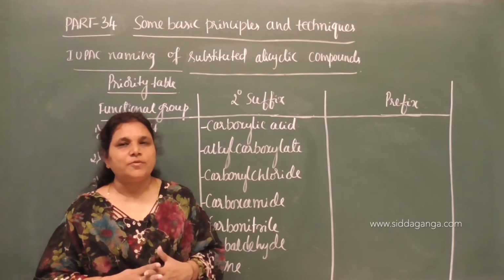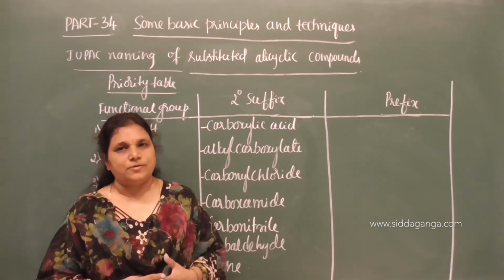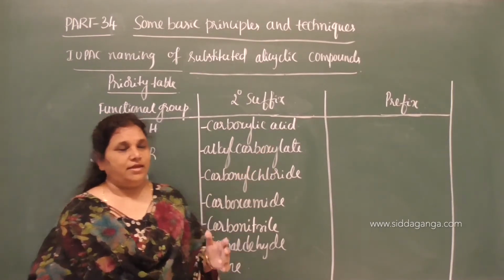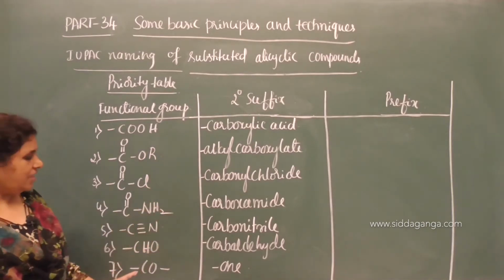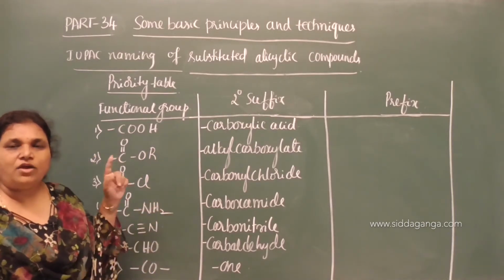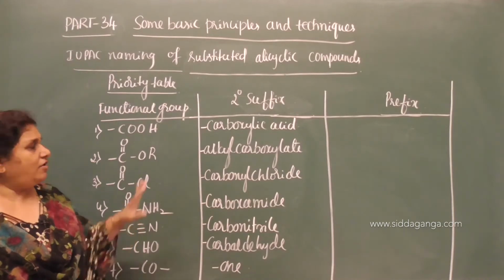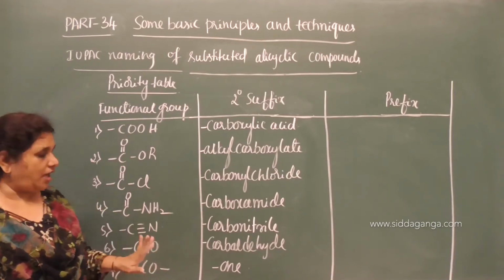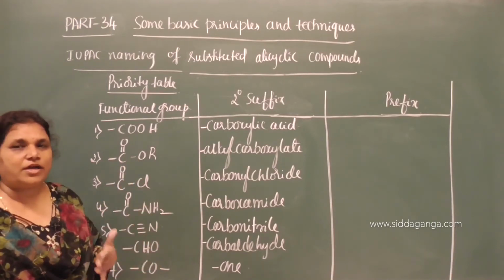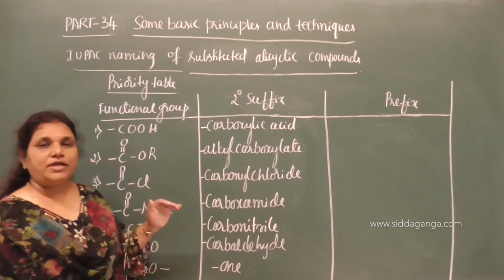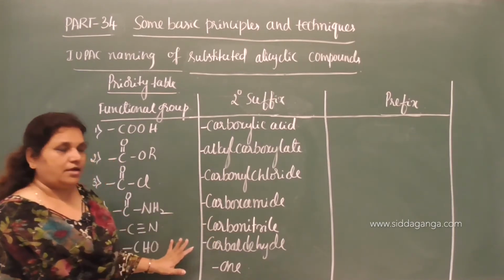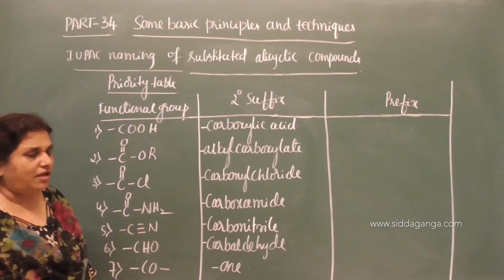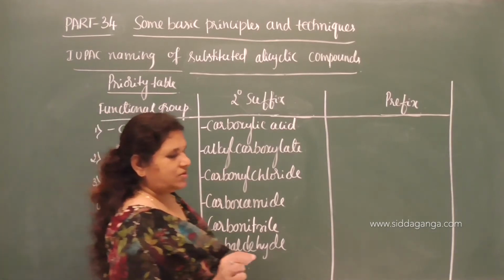The order of priority we used for aliphatic open chain compounds, the same priority we use, but the prefix differs here. So the order of priority for these functional groups I have given, and again you have to follow the same priority table, because other functional groups can come in between, and the priority continues the same way. So the same priority table we have to use, and for these carbon containing terminal functional groups I have given the priority table. According to the priority we have to use the prefixes.